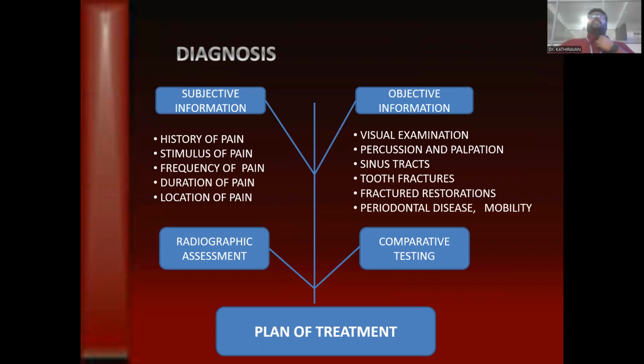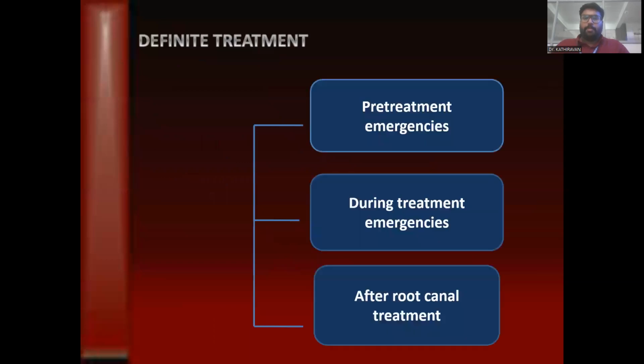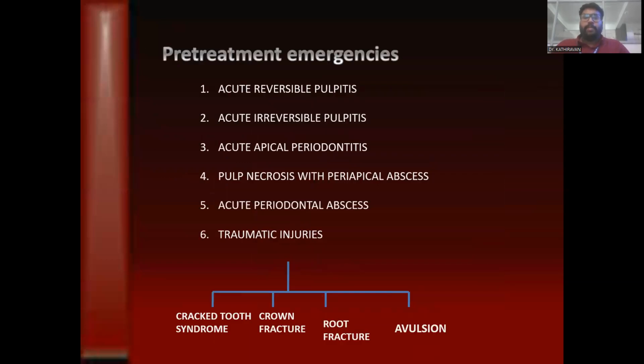Now there are secondary or supplementary things that will be helpful for us. That includes radiographic assessment and comparative tests. With all these diagnostic aids, the subjective findings and the objective findings, we need to arrive at a diagnosis which will give us a proper treatment plan. Pre-treatment emergency: based on the classification, it is acute reversible pulpitis, acute irreversible pulpitis, acute apical periodontitis, pulpal necrosis with periapical abscess, acute periodontal abscess, and traumatic injuries.